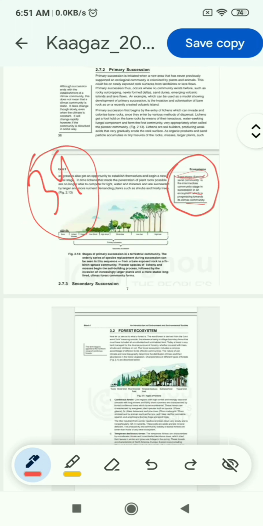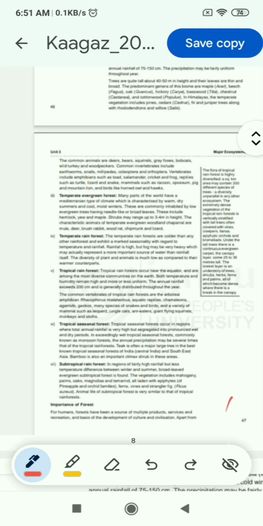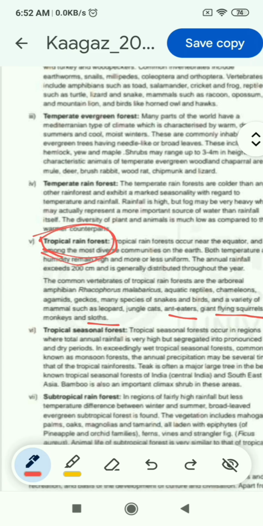And this answer you can find on the page number 47 of block 1 unit 3. You can see here tropical rainforest, anteaters, giant flying squirrels, sloths. So the answer is tropical rainforest.